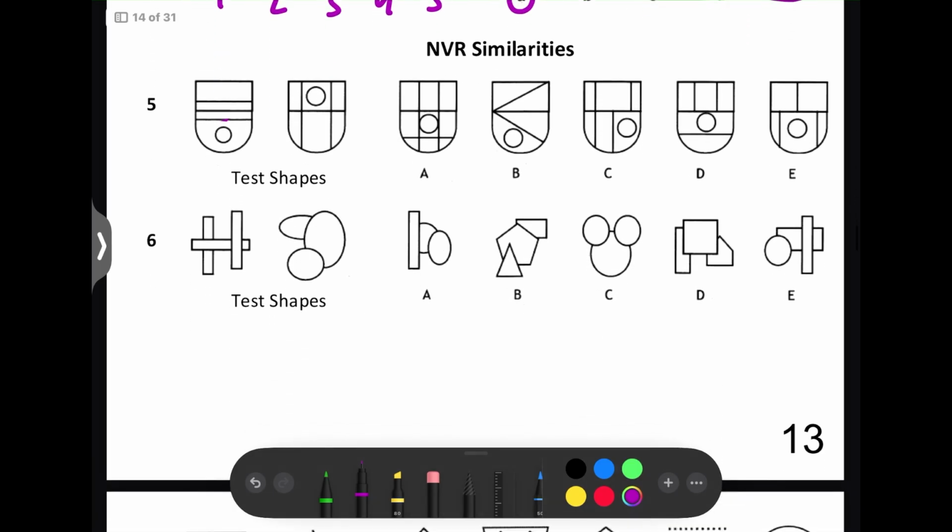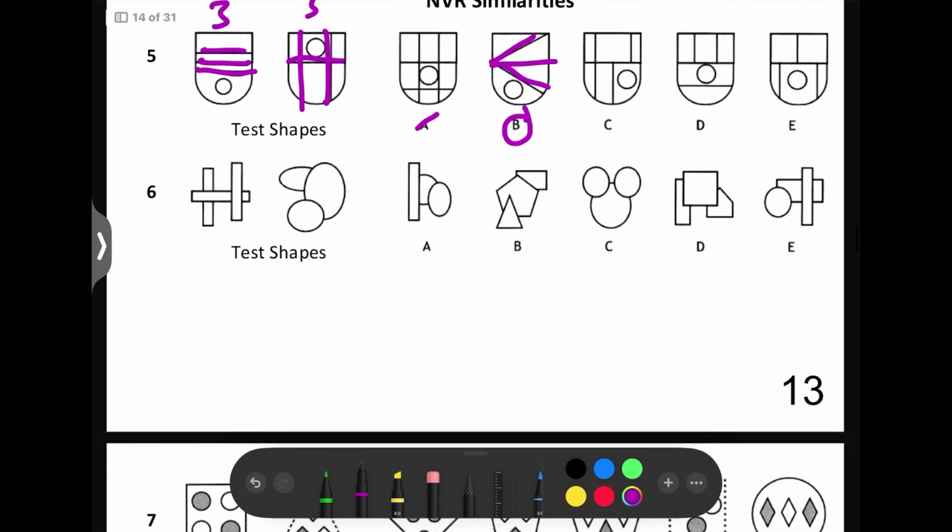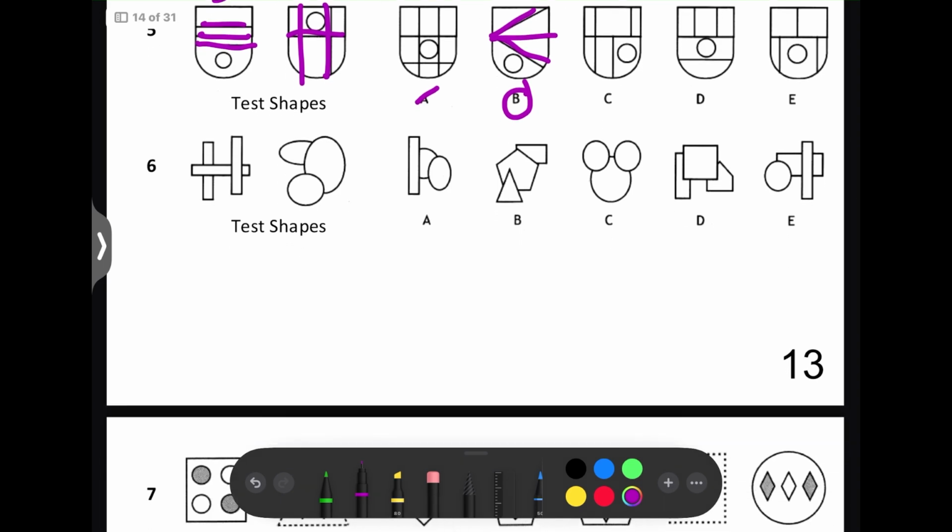Next question. So these are our similarity questions. So here we've got a circle and some lines. So we've got 1, 2, 3 lines. So there's got to be 3 lines. A doesn't have 3. B does have 3. 1, 2, 3. So we already know that B will be the answer. We don't have to go through the rest.